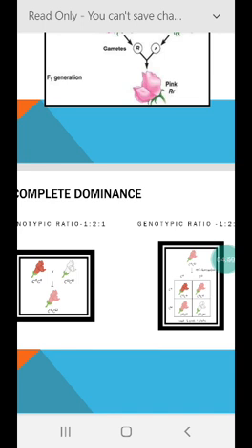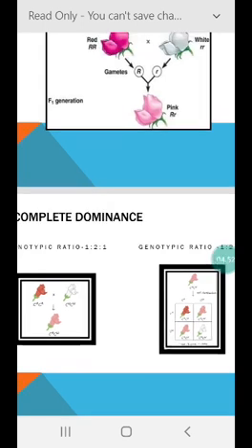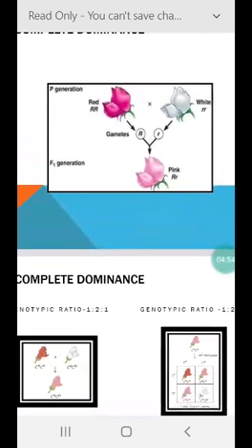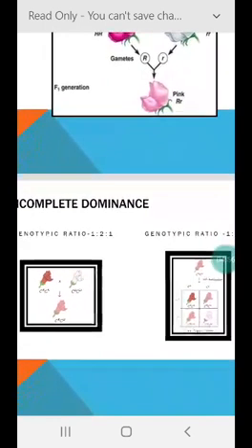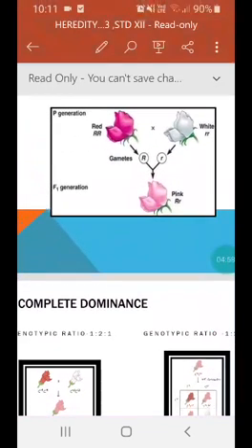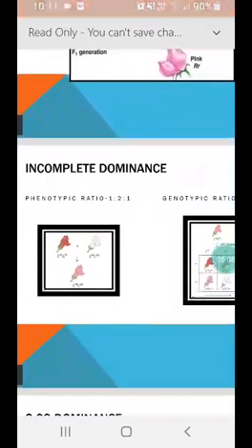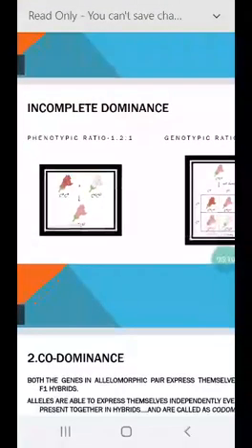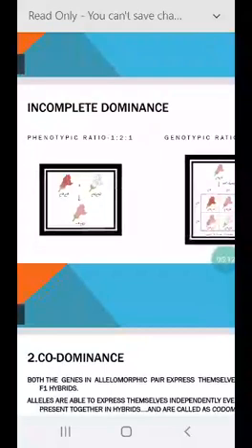Parents were original red and white. In F1 we get pink color. So there is partial expression of the genes and no genes suppress each other. Neither of the genes is dominant over the other, or recessive over the other. Understood? So in this way we are getting both genotypic and phenotypic ratio same, 1:2:1.